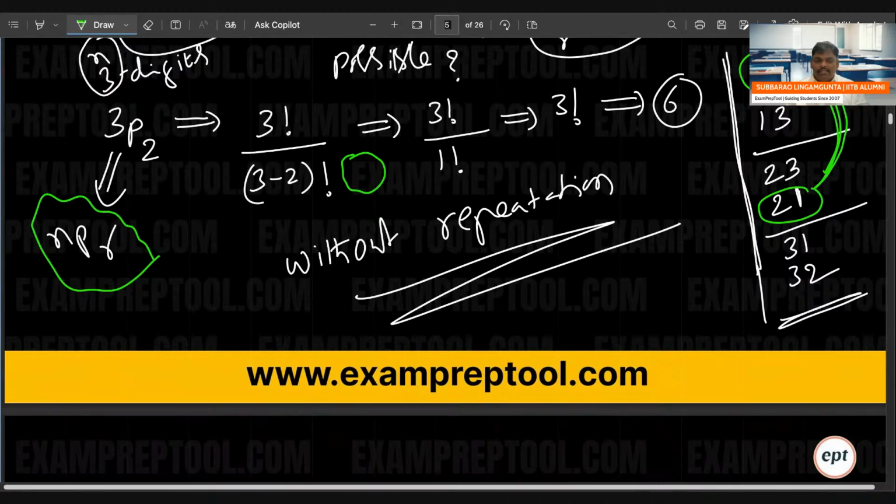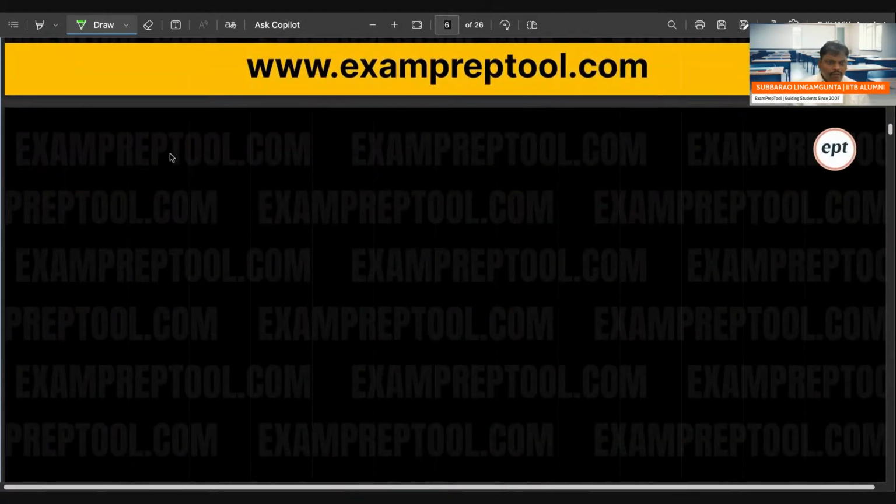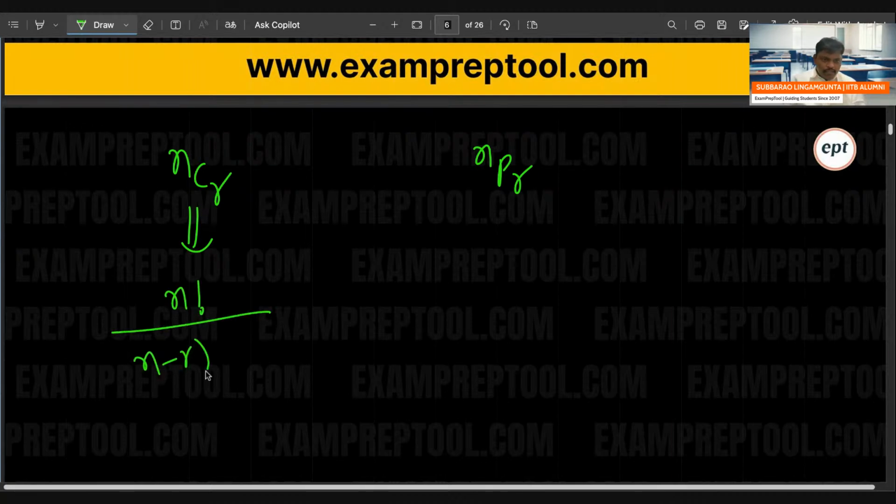Some people are asking, sir, how to solve this one? Everyone observe nCr and nPr. If you observe clearly, nCr is n factorial by (n minus r) factorial into r factorial. And nPr is n factorial by (n minus r) factorial.